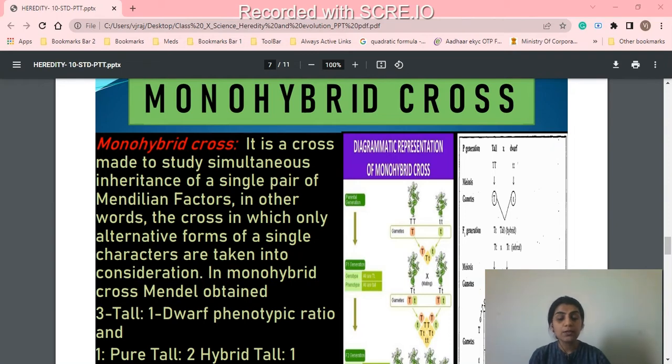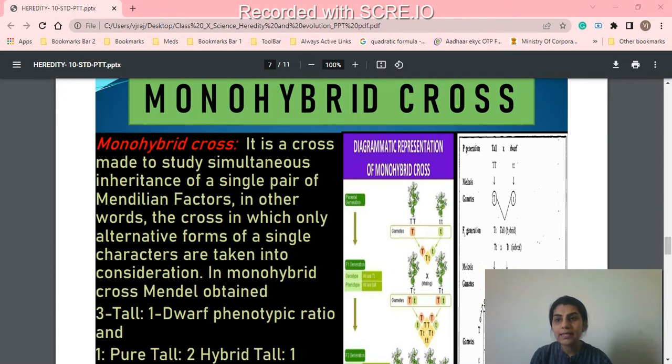So this means that only one parent trait was seen, right? Because one parent was tall and the other parent was short. So the question was, were the tall plants in the F1 generation exactly the same as the plants of the parent generation? This is the F1 generation. So this plant was the same as the parent generation, having the tall plant character.